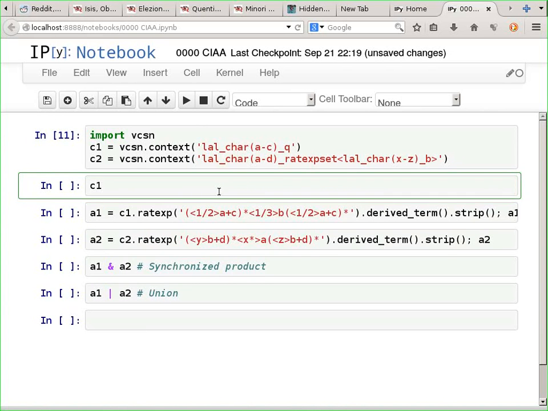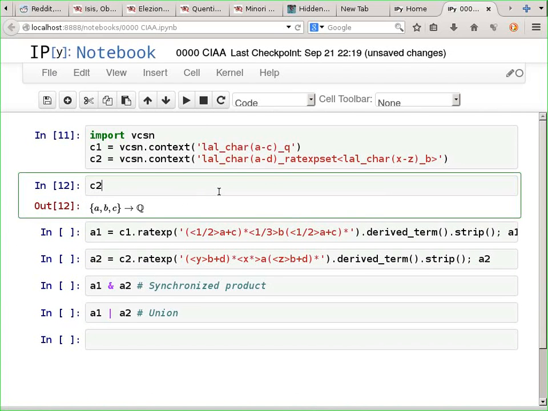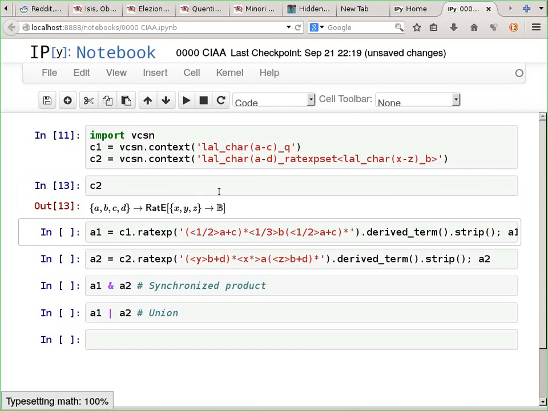So what is C1 after having it defined? C1 is this context, and notice that we are using that as a value. C2 is slightly more interesting and nicer to see. Okay, so we actually generate MathJax code which is rendered.